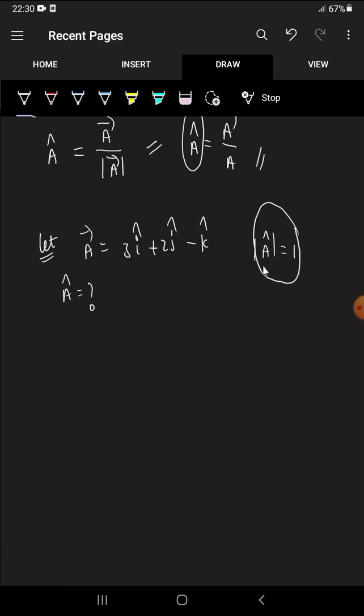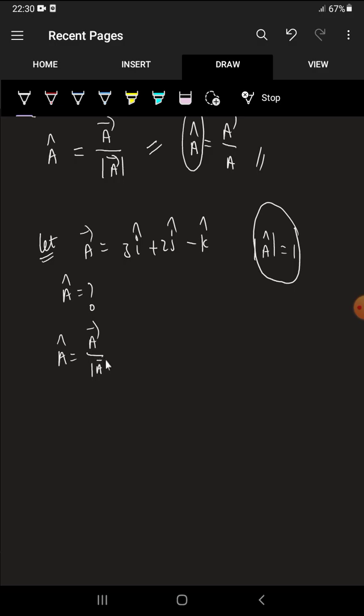See, let a bar be 3i cap plus 2j cap minus k cap. I want to find the direction vector a cap of this vector. Direction vector means the magnitude becomes 1. I know this condition: if the magnitude of a vector is 1, then that vector represents the direction. So I want to find this a cap direction. The formula I gave is a cap equal to a bar by mod a bar, right?